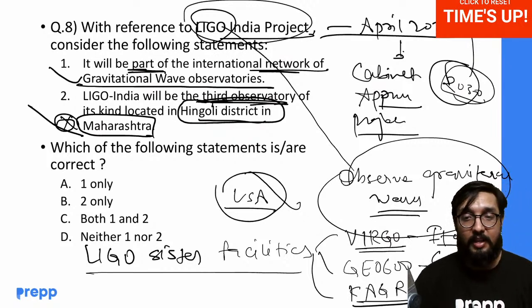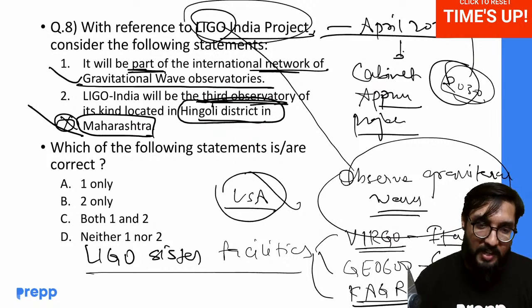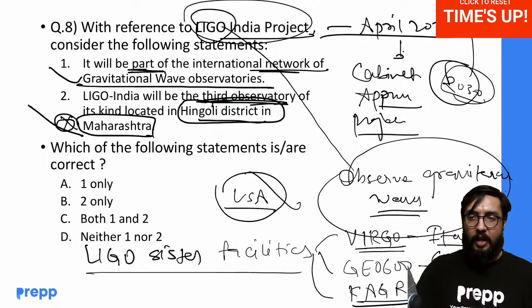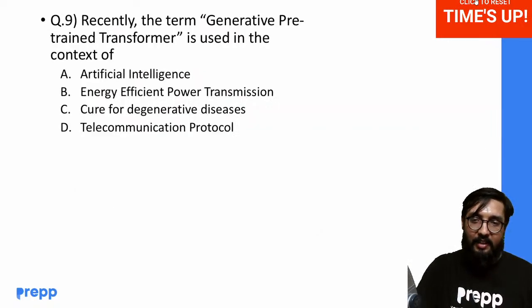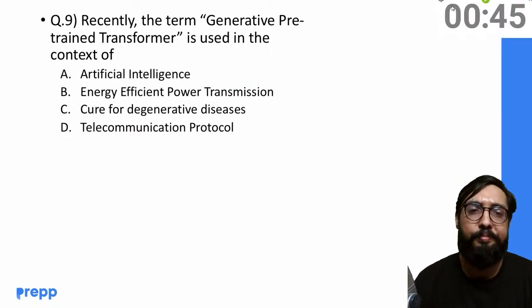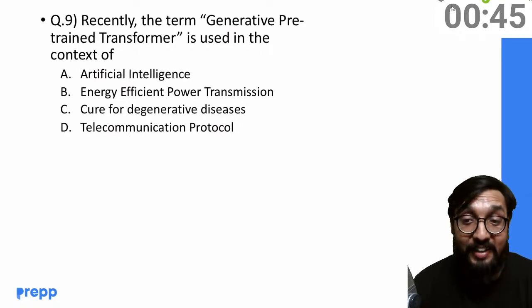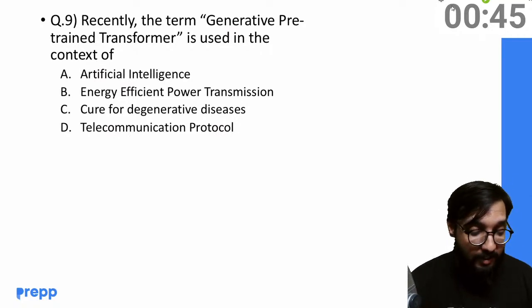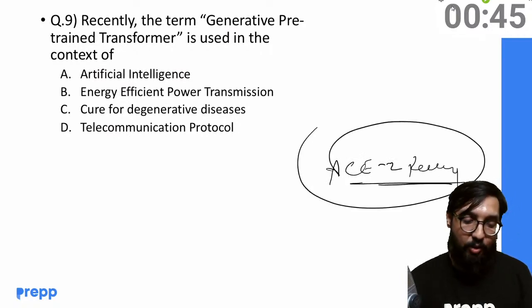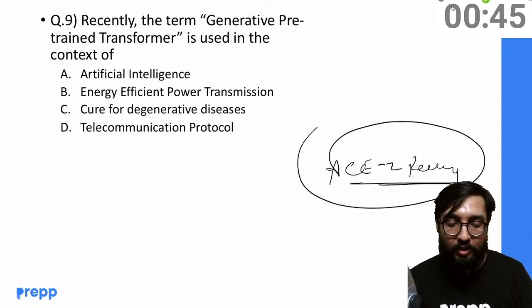LISA is in space. Okay, that's there. Now let's see the second last question, which would be fairly easy, I think. And trust me, you can get it. Once in COVID, a question came asking what the ACE2 receptor in the news is related to. This question is inspired by the same sense.